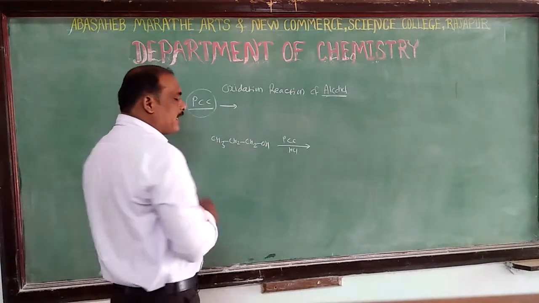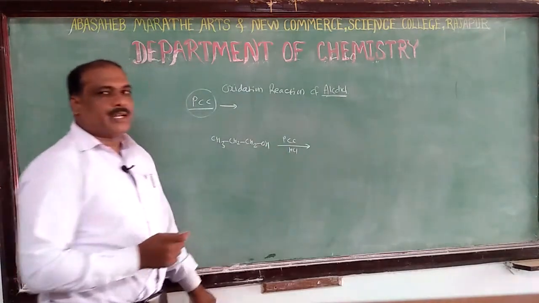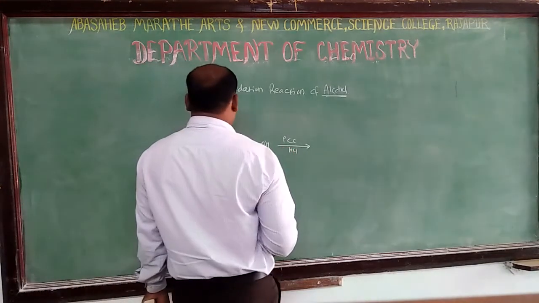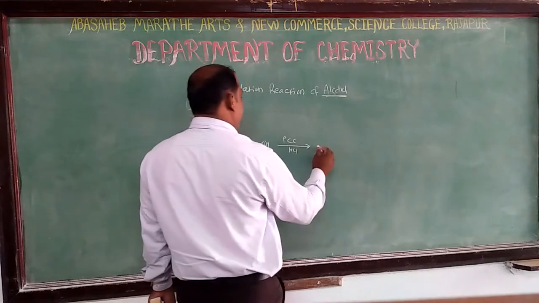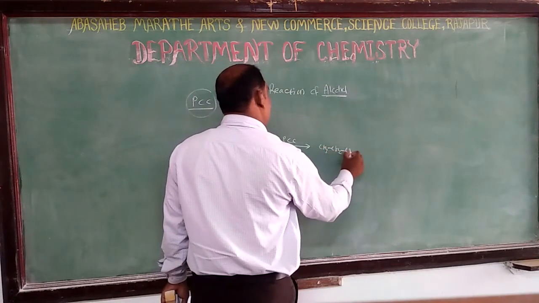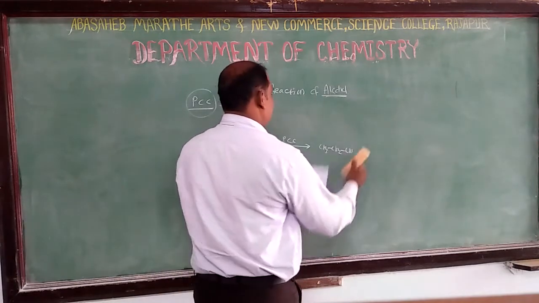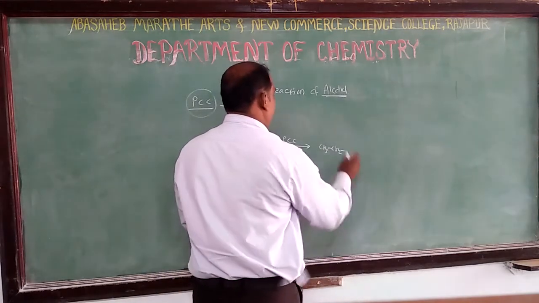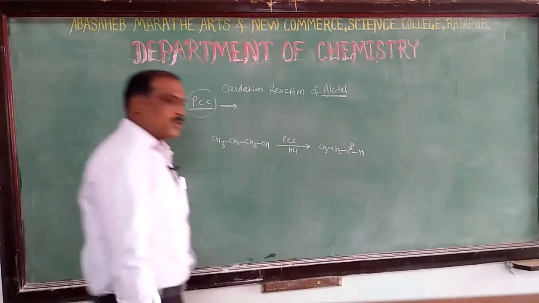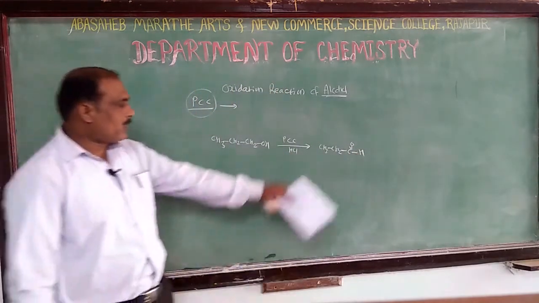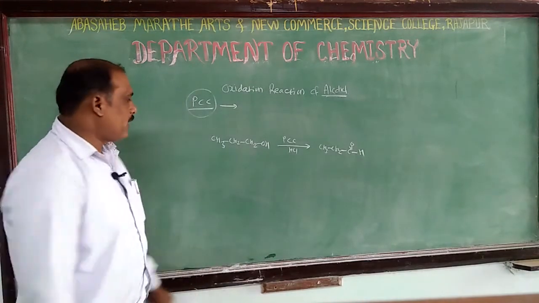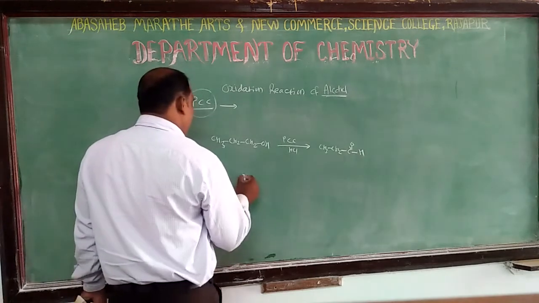Therefore, this propanol treated with PCC, pyridinium chlorochromate, converts only to the aldehyde stage, CH3CH2C double bond O, then H. So the only product is the aldehyde. It is not converted into acid.